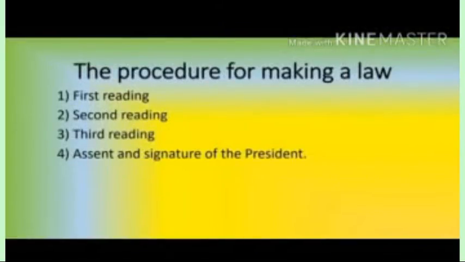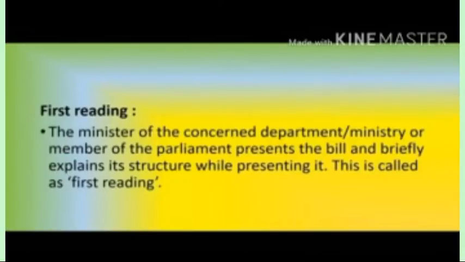Now we will learn about the procedure for making a law. We will see first reading, second reading, third reading, and assent and signature of the President. In the first reading, the Minister of the concerned department or ministry, or a member of the Parliament, presents the bill and briefly explains its structure while presenting. This is called the first reading.